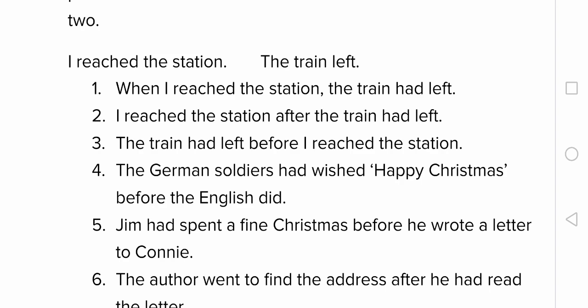So the German soldiers doing it first, we indicated it in past perfect tense. Jim had spent a fine Christmas before he wrote a letter to Connie. So spending Christmas, writing a letter. Two actions in the past. Which is the first one? Yes, spending Christmas. So we put it in past perfect tense.